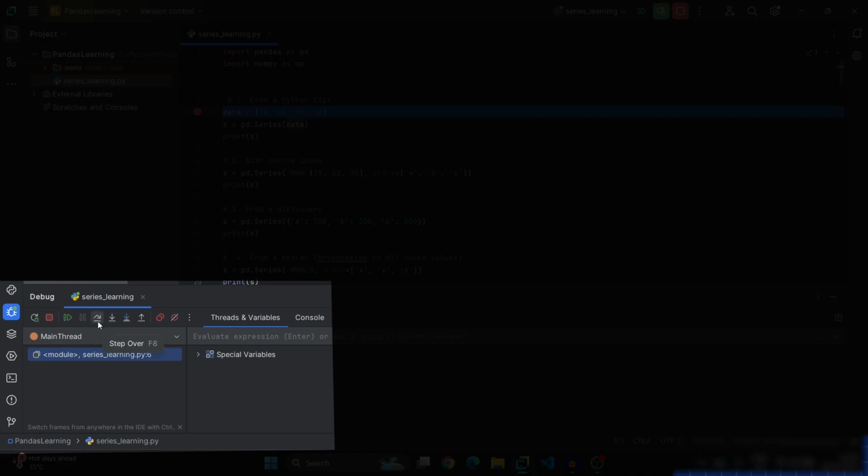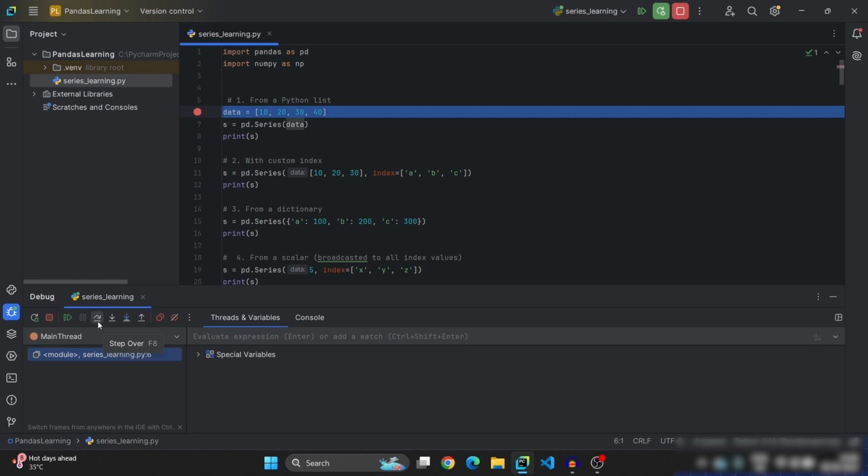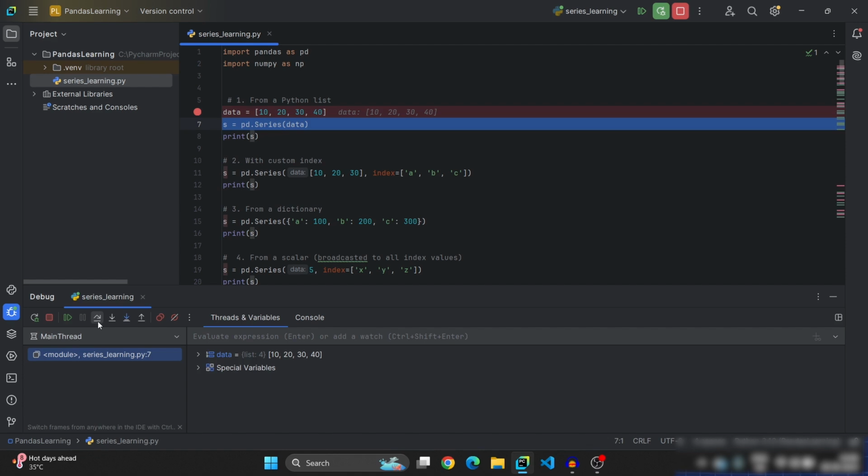On clicking this, the current execution will move from the current line to the next line. You can see it with the horizontal blue highlight line. Click on this step over. The blue highlighted line will move from line number 6 to line number 7. Click on it. So till here, data is created as a list of 10, 20, 30, 40.